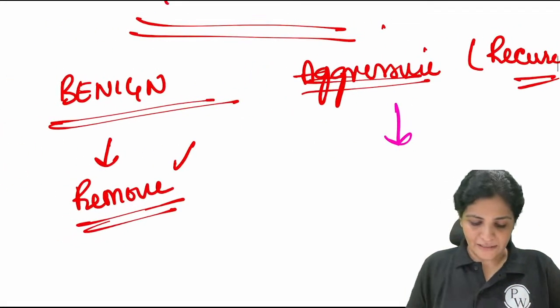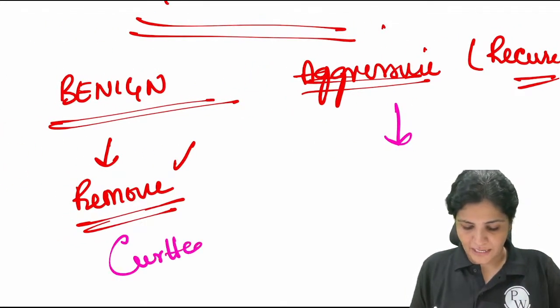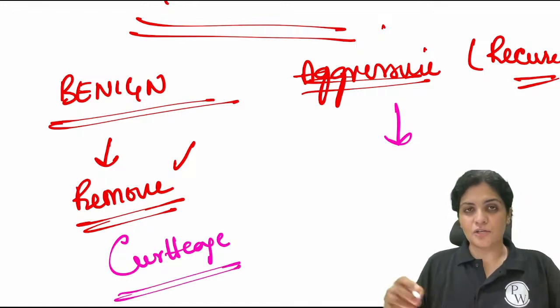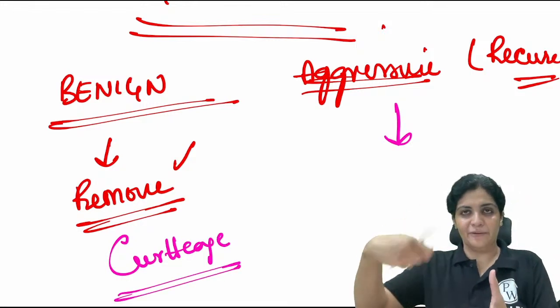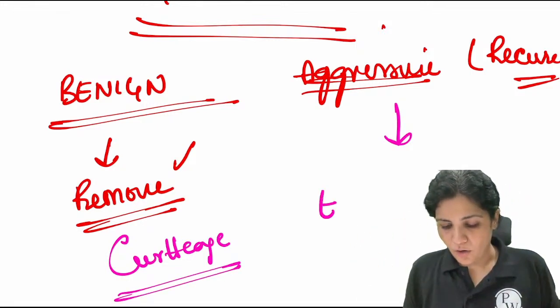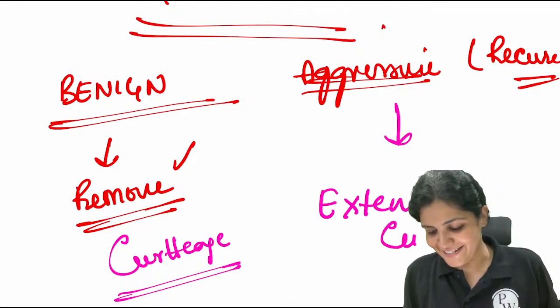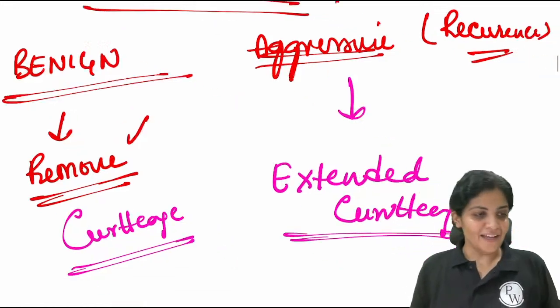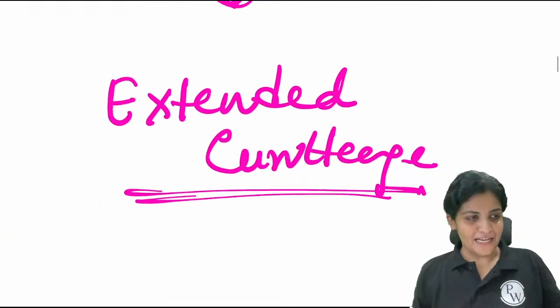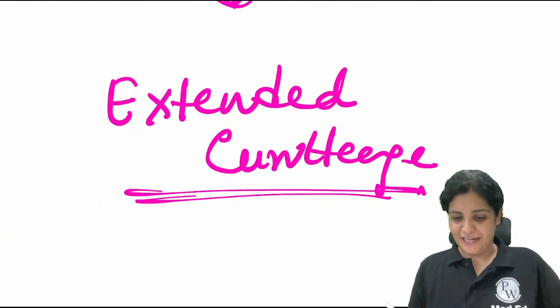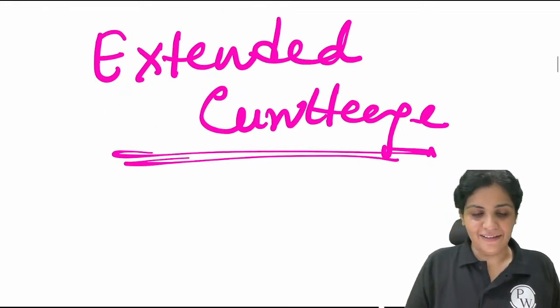Removing is nothing but what is called curettage. Curettage means you scrape off everything. This is called not extensive but extended curettage. What do you mean by extended?